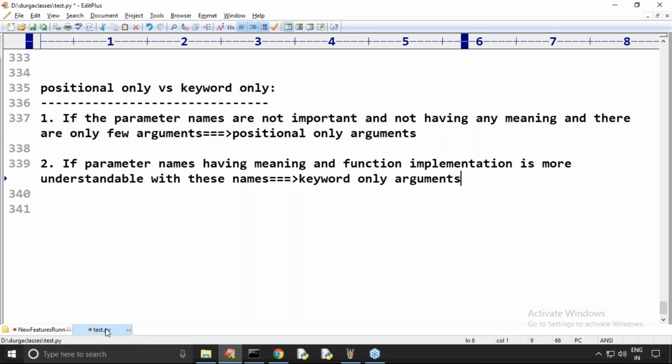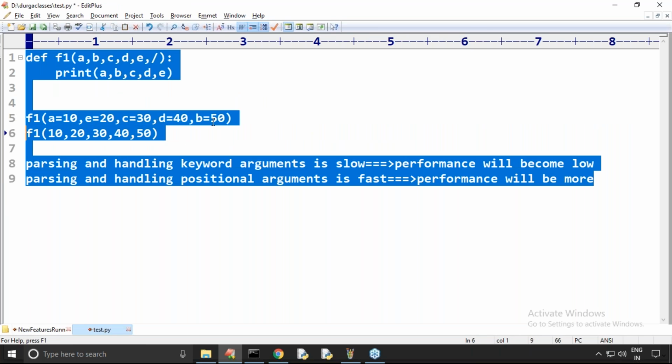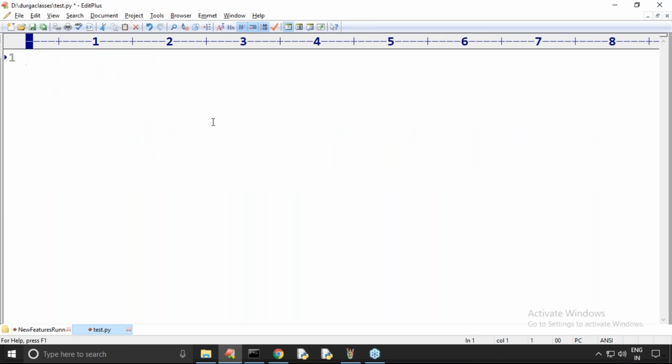Sir, sometimes the parameter names are very important. Suppose I have a function, open, something like open(driver, browser).